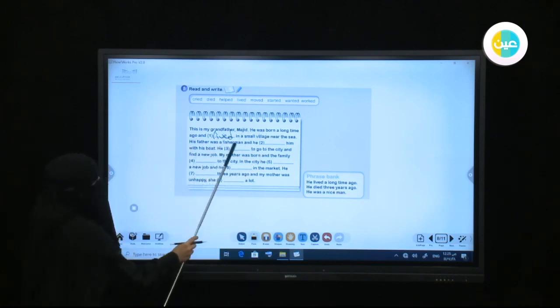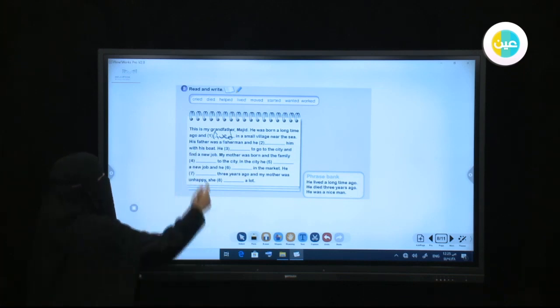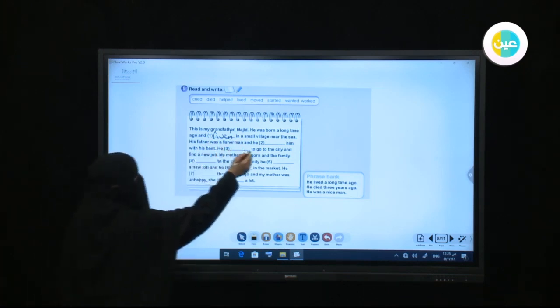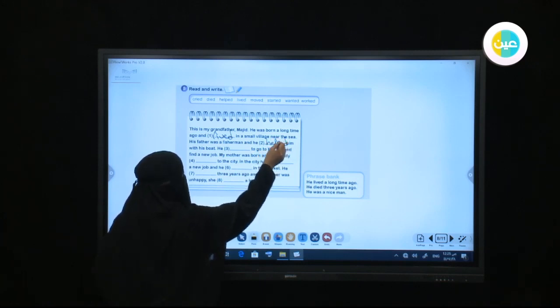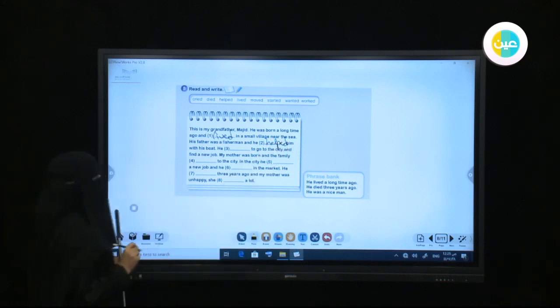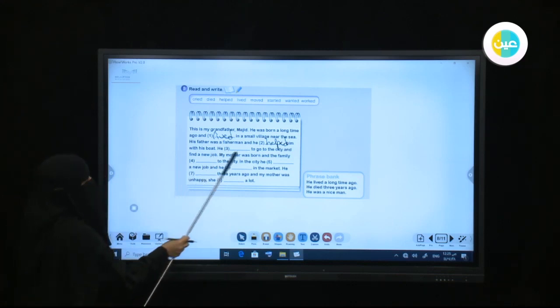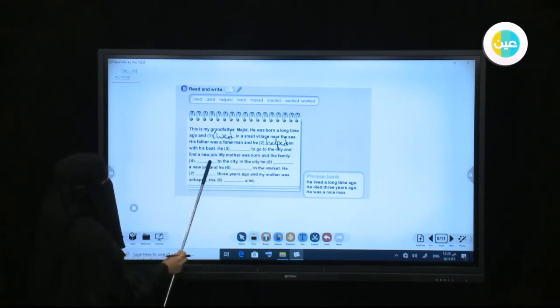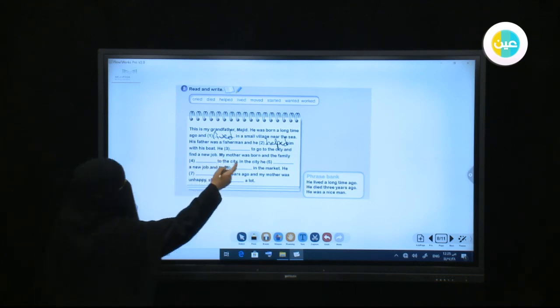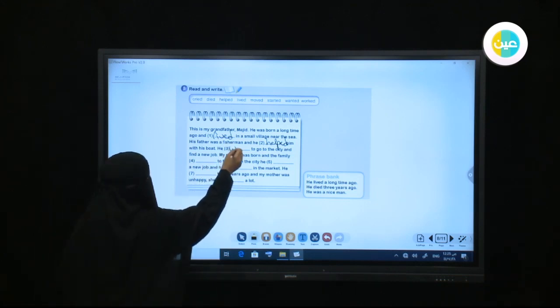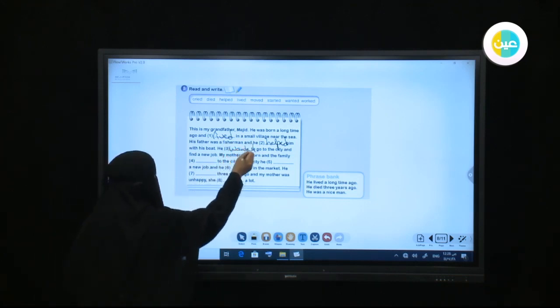His father was a fisherman, and what did he do with his father? He helped his father with his boat. He wanted to go to the city and find a new job. He wanted to go to the city.